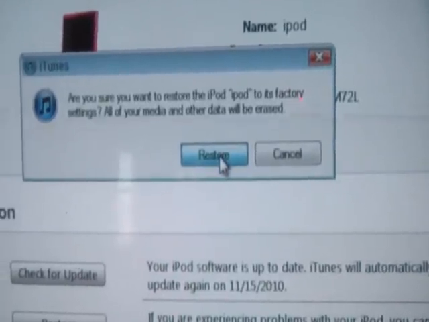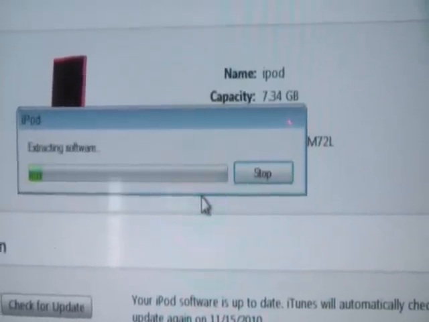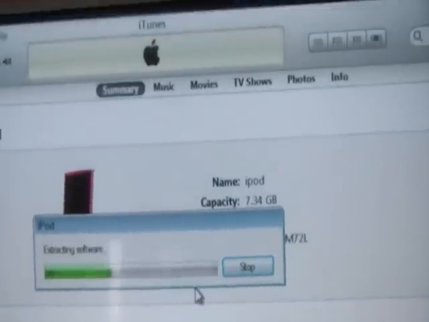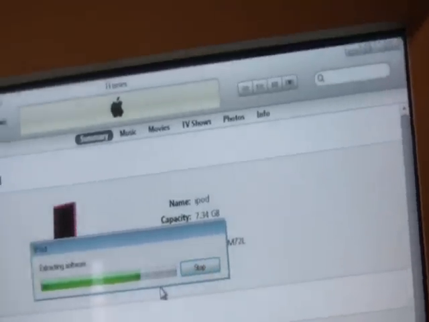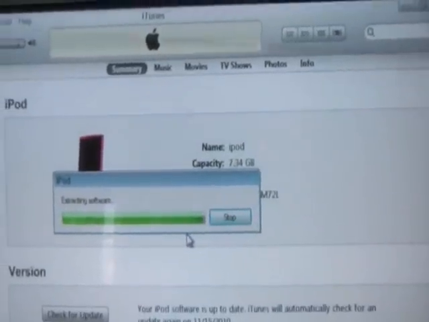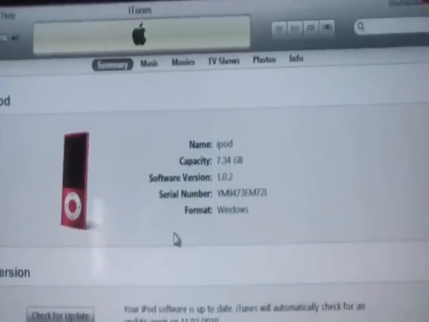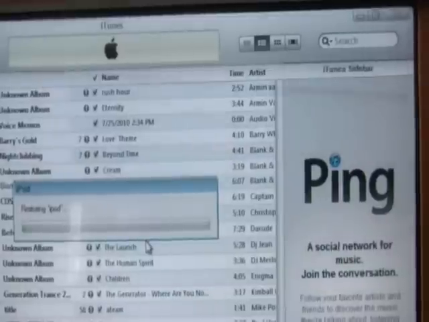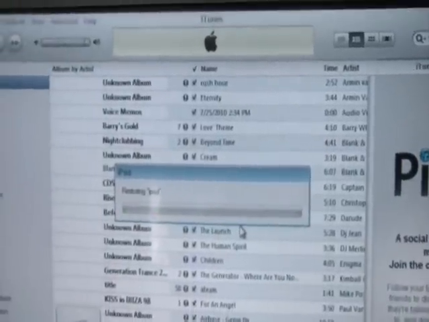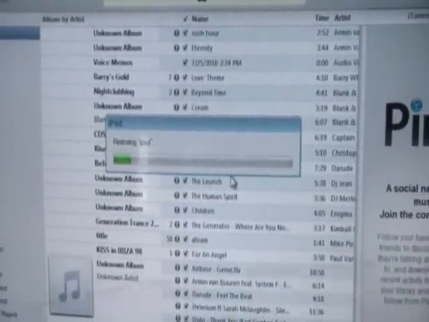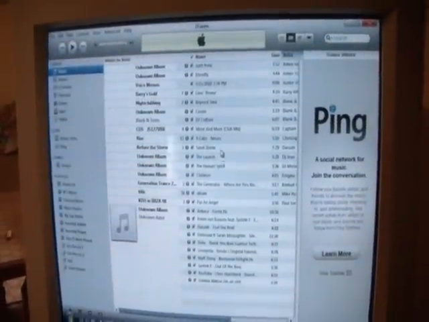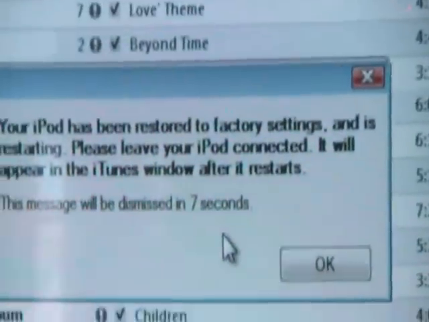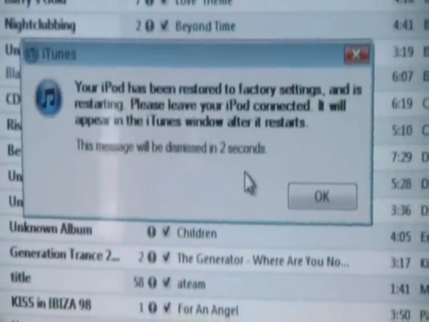Just click restore again. And now we just click OK.